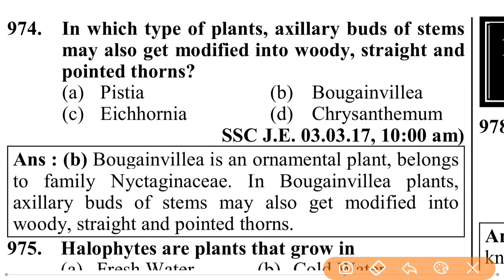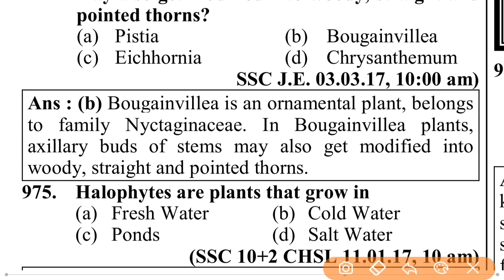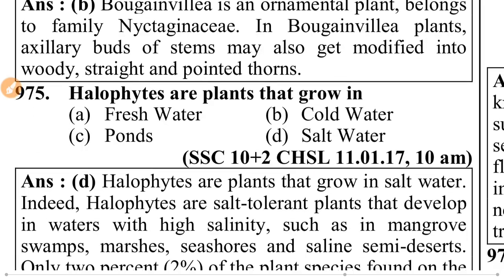In which type of plant may axillary buds of stems also get modified into woody, straight, and pointed thorns? That is Bougainvillea. Bougainvillea is an ornamental plant belonging to the family Nyctaginaceae. In Bougainvillea plants, axillary buds of stems may get modified into woody, straight, and pointed thorns.